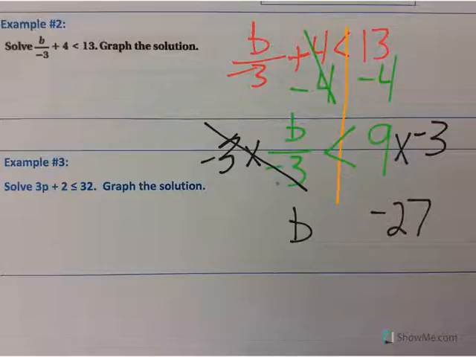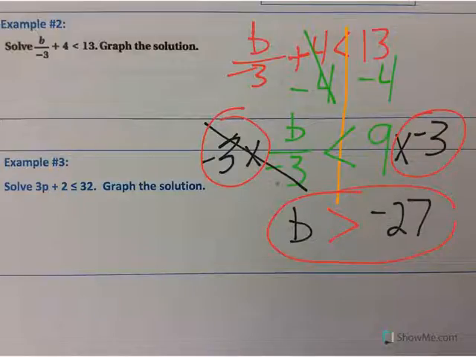And then if you remember the rules from lesson 4.3, anytime we multiply or divide both sides of the sign by a negative number, we have to flip the sign around. We have to reverse the sign. So I multiplied the left side by -3, and I multiplied the right side by -3. Therefore, the less than sign becomes a greater than sign. So my answer is b is greater than -27.